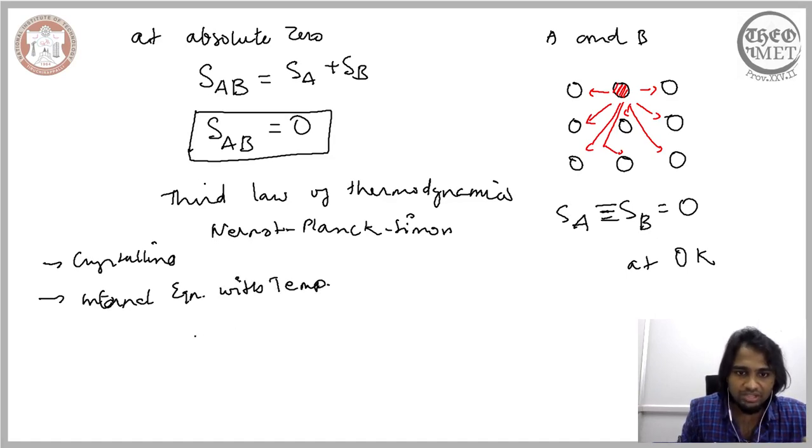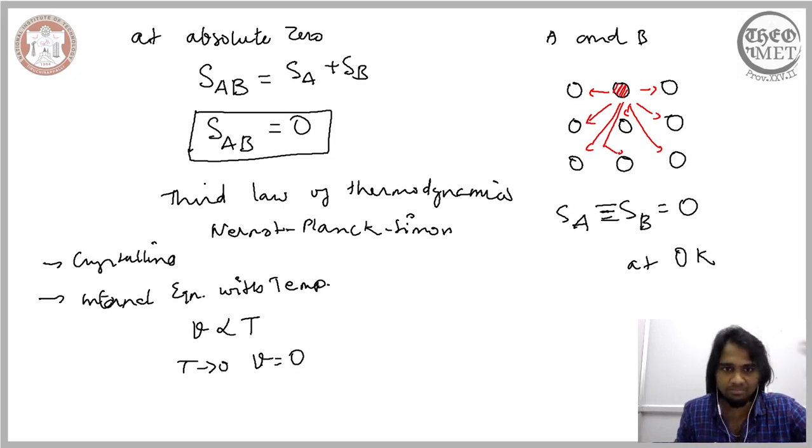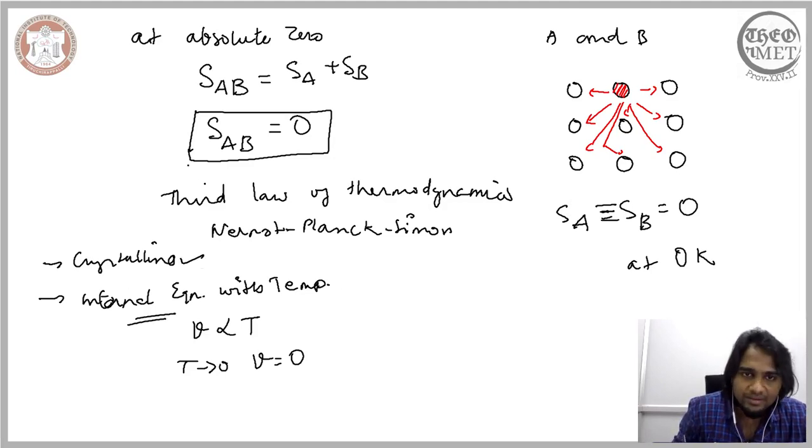Meaning the number of vacancies is dependent on temperature, and when the temperature is 0, the vacancies are 0. So no vacancy, no disorderliness, meaning the entropy is 0. So only when these two conditions, crystalline solid and internal equilibrium, are satisfied, then the entropy of that particular crystalline system with any number of elements present in it will be 0.